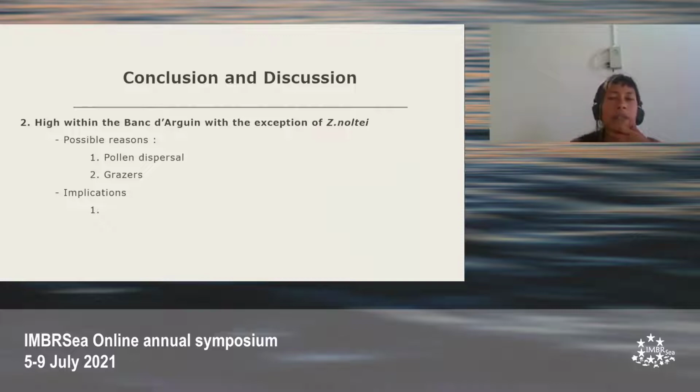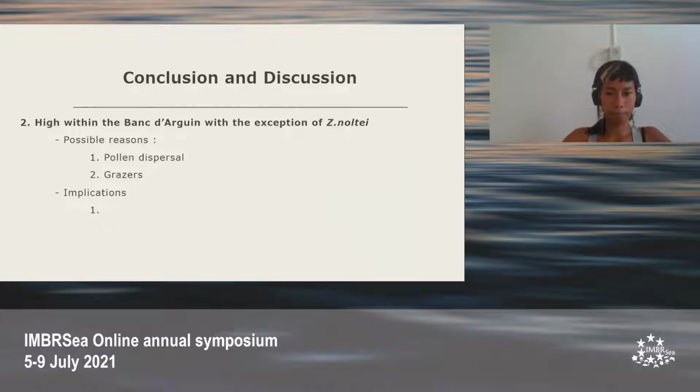Even though we hypothesized that the complex water circulation in the Banc could cause more genetically isolated populations, it could be that it helps with the pollen dispersal. And even though grazers could affect the success of sexual reproduction, they could also be the reason how seeds can be dispersed around.